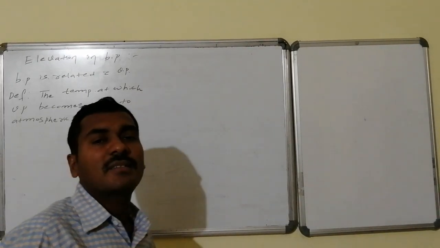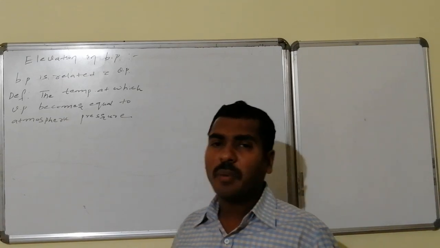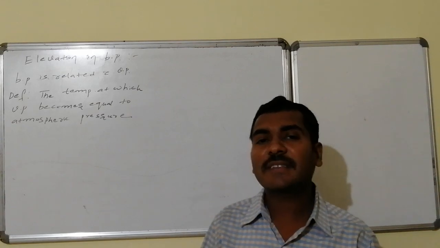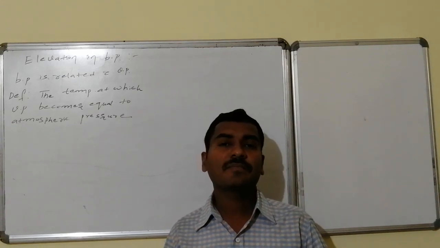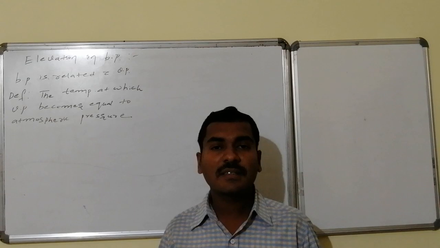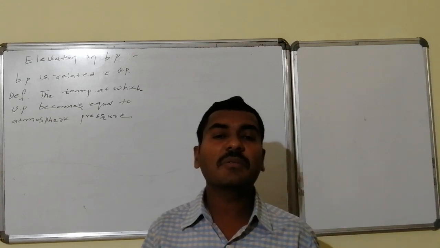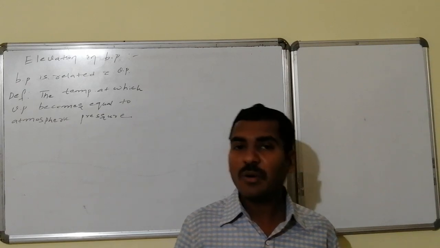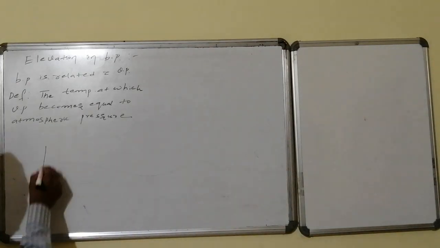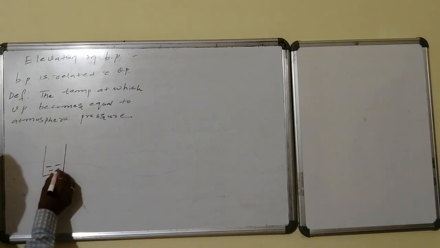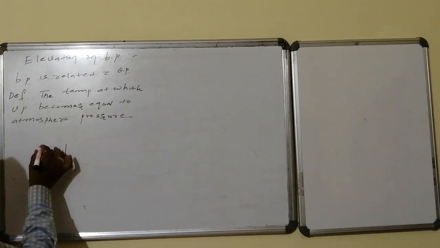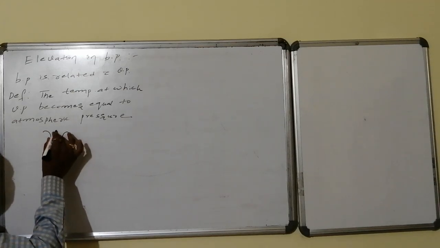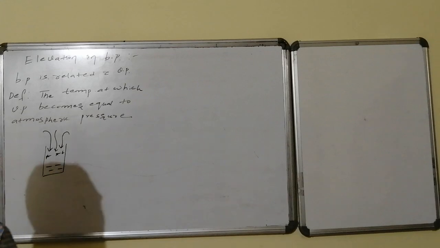Second colligative property is elevation in boiling point. Boiling point is related with vapor pressure, whereas boiling point can be defined as the temperature of the liquid at which its vapor pressure becomes equal to atmospheric pressure. Generally, suppose I take a liquid, it is having some vapor pressure, whereas the atmosphere also offers opposing force to not allow the vapor molecules into the atmosphere.